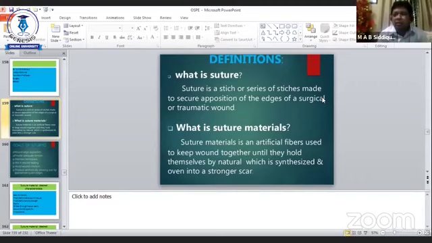And what is suture material? Suture material is an artificial fiber used to keep wound edges together until they hold themselves by natural healing, which is synthesized and woven into a strong strand.